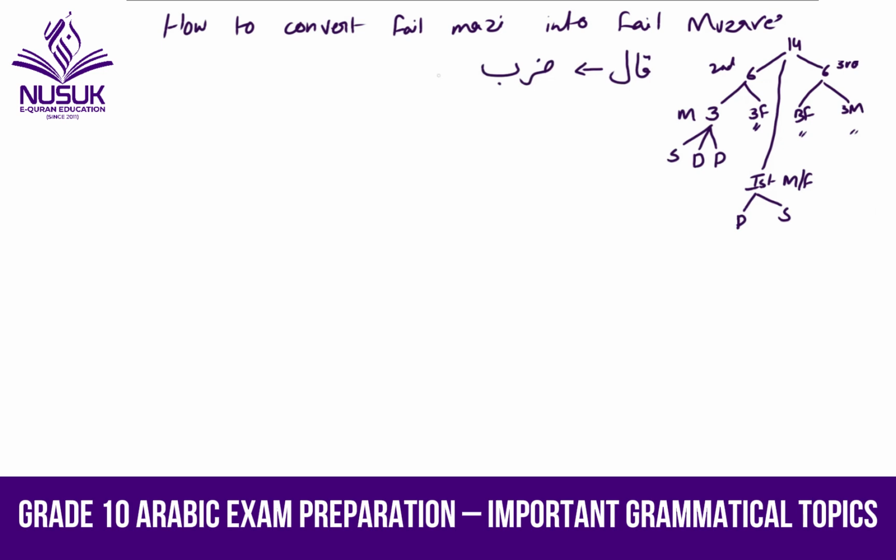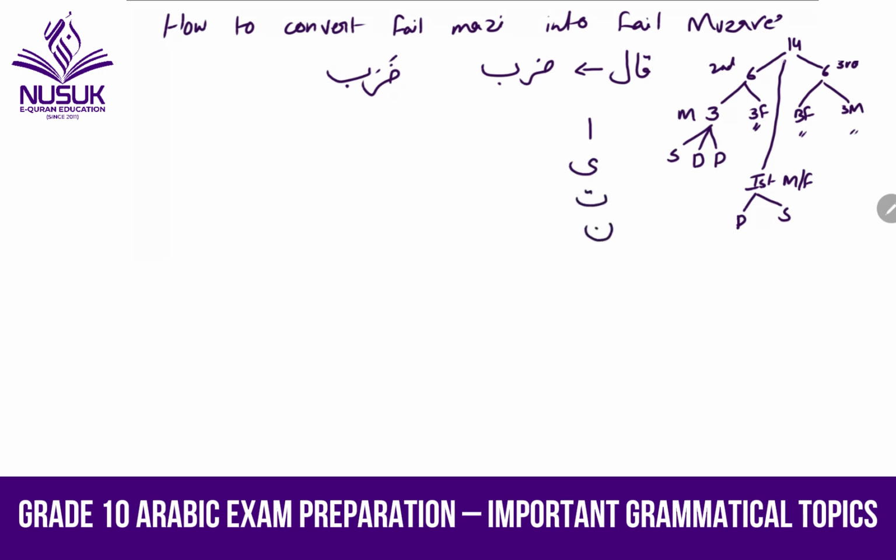Let's say zoraba is fail mazi. It means he hit. This is a third person and first siga, which is for he hit. So basically for fail muzari, we have four letters to add in the beginning of fail mazi, then it will convert into fail muzari. Number one is alif. Number two is ya. Number three is ta. Number four is noon.